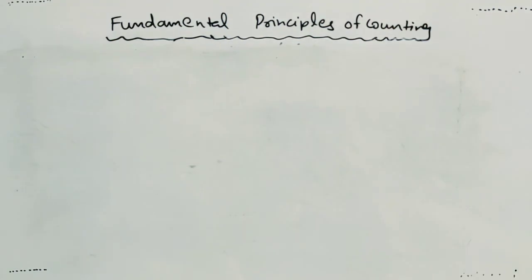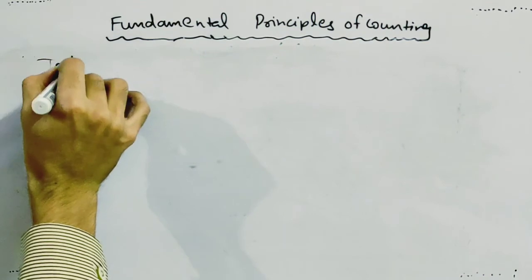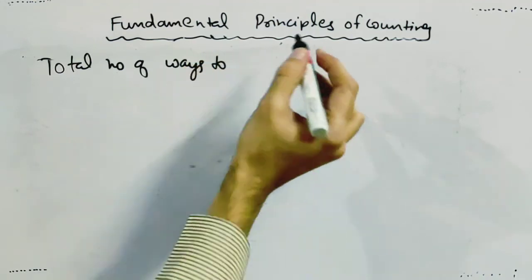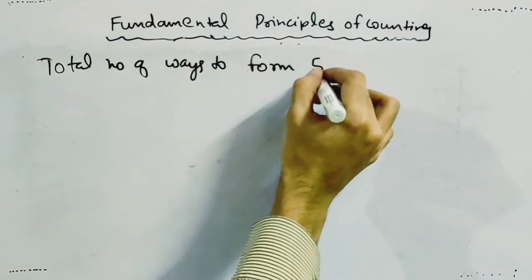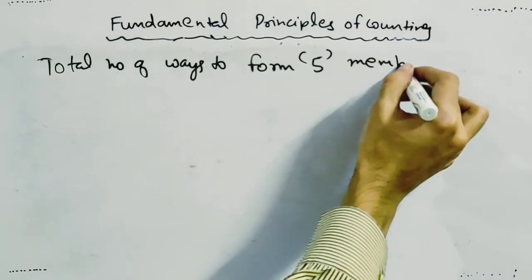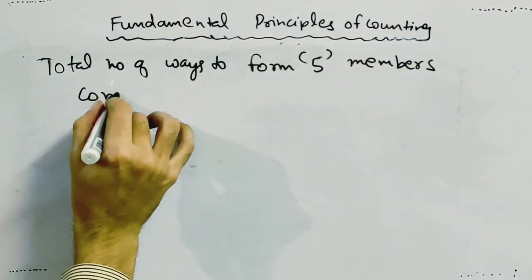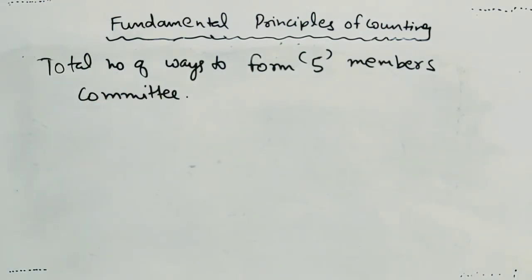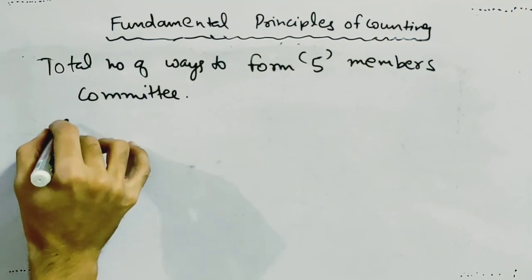Now the question is, in how many ways can we form this 5 member committee? We have to calculate the total number of ways. Either we can form this 5-member committee as per case 1, or as per case 2, or as per case 3. I am using the word 'or'.